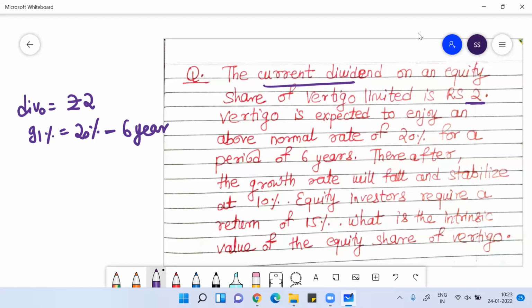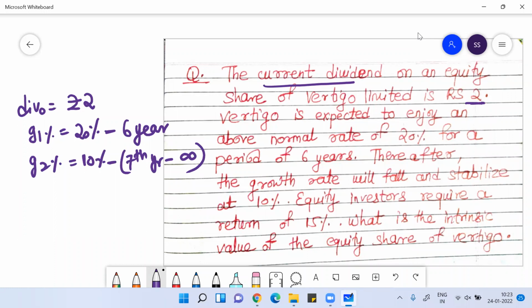I believe this is the time period of super normal growth rate. Thereafter, the growth rate will fall and grow at 10%, and that 10% will run from the seventh year to infinity, because we believe that the firm will remain for an infinite time period.